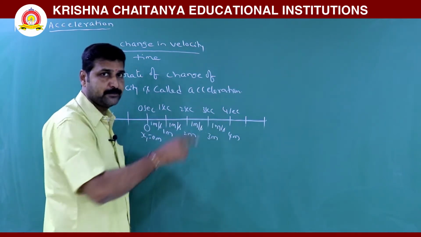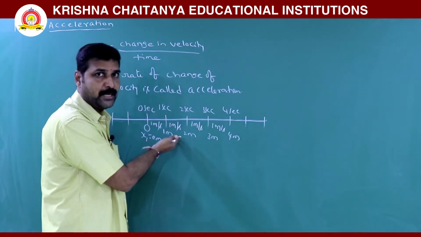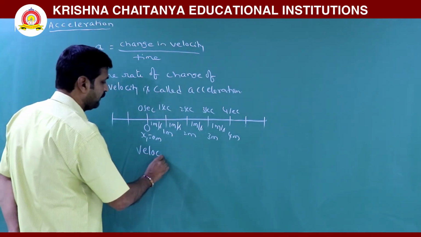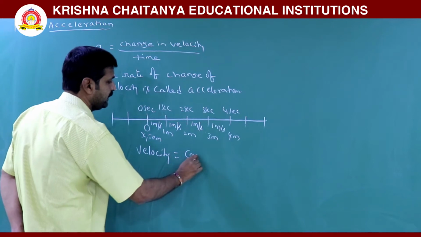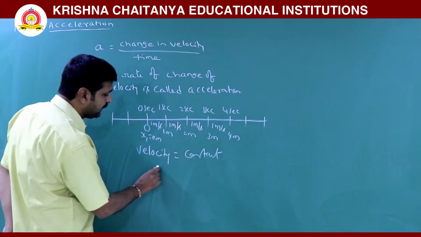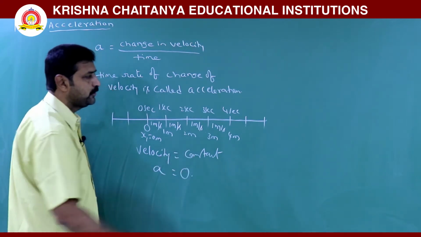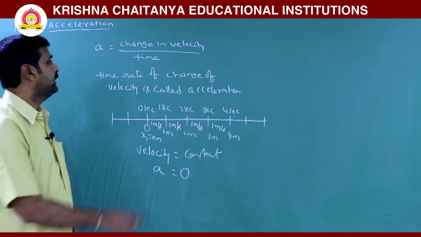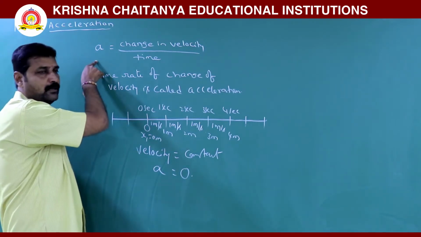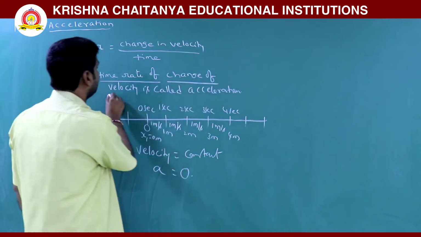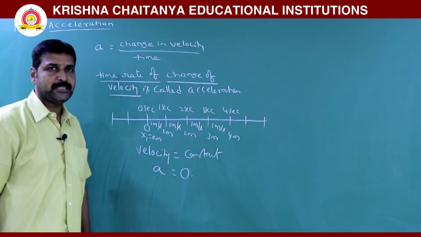In these cases, since velocity is constant, acceleration will be 0.